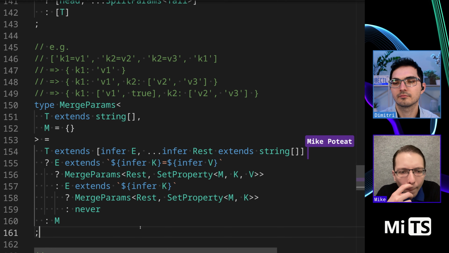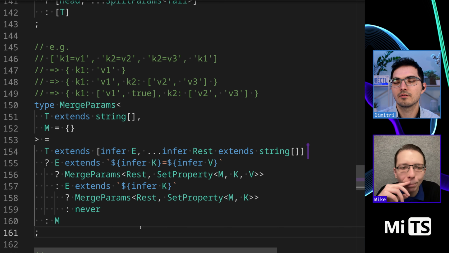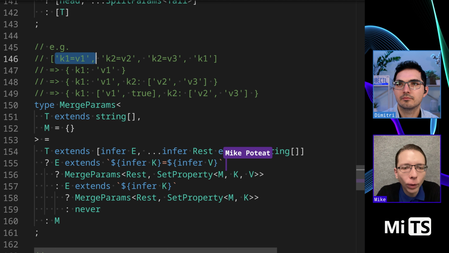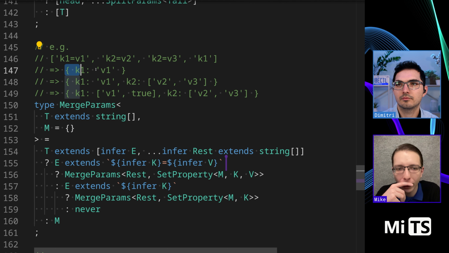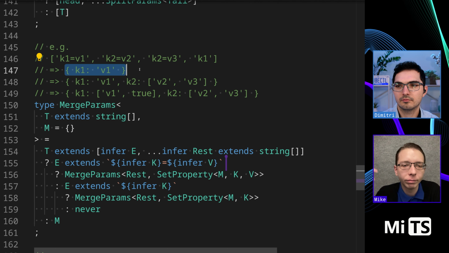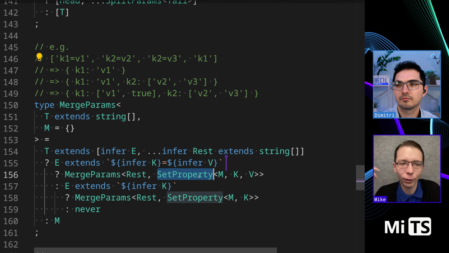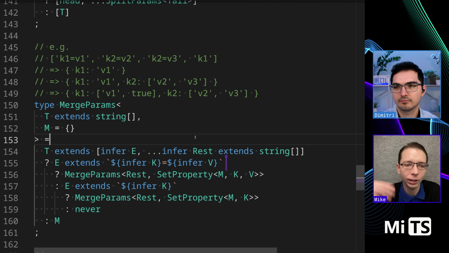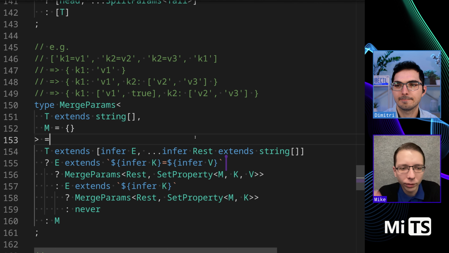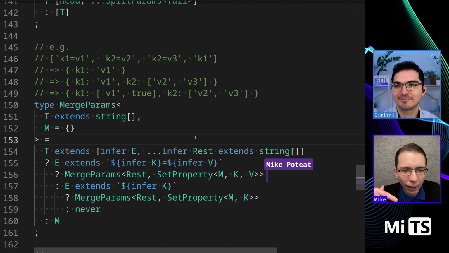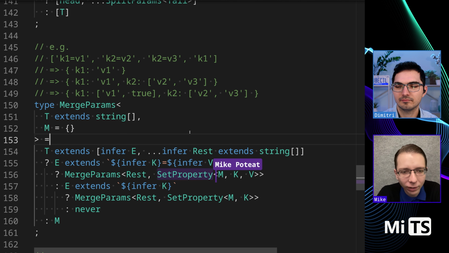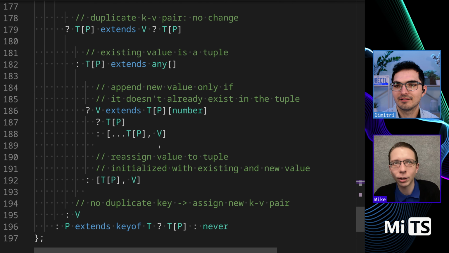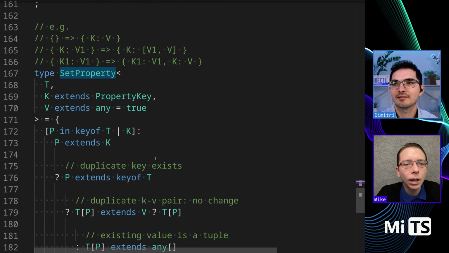And we are looping on a per tuple element basis on line 154. Yep. We're inferring the underlying structure of the key value pairs, which is nice. Instead of splitting again, we're merely doing an inference. Then we're calling merge params on a set property field. I think this is the issue we were running into before: doing object assignment on the type level is actually more tricky than you would expect.